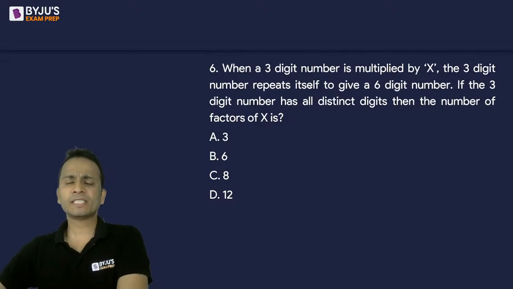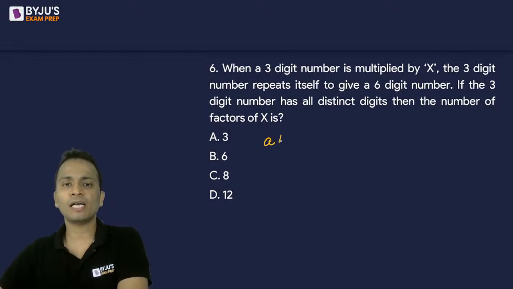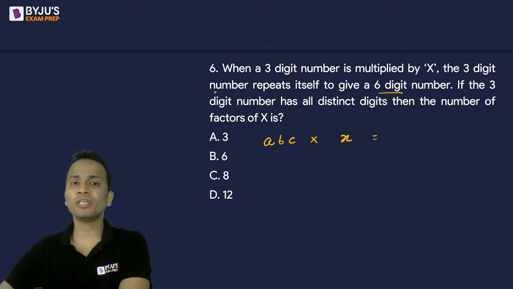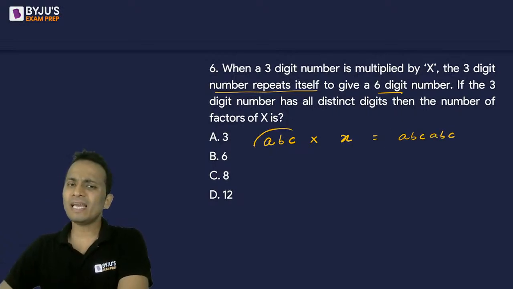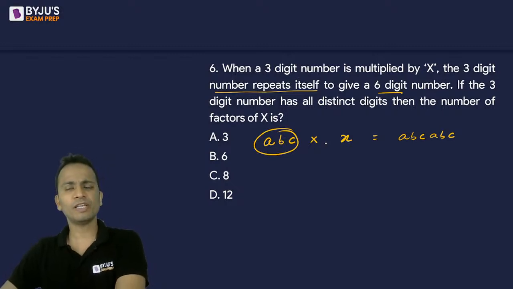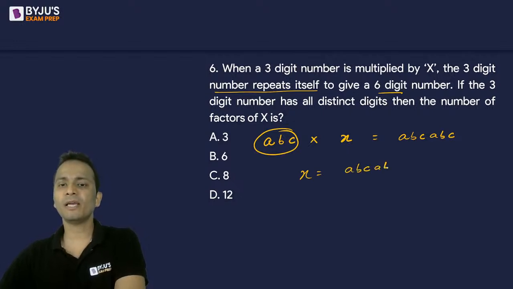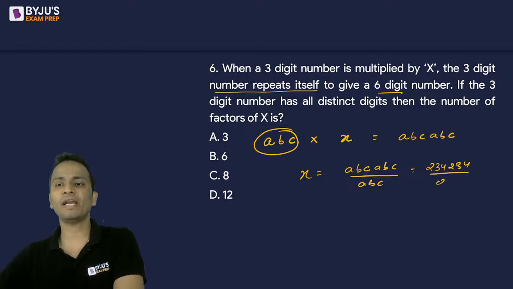Okay. Now it says when a three-digit number is multiplied by x. So let's say the three-digit number I can assume as ABC. This is when multiplied by x, the result is a six-digit number where this three-digit number repeats itself. So the result is ABC, ABC. Now you can consider any random three-digit number as well. It will give you the same result. So I can write the value of x as ABC, ABC divided by ABC. As an example, I can take it as 234, 234 divided by 234.